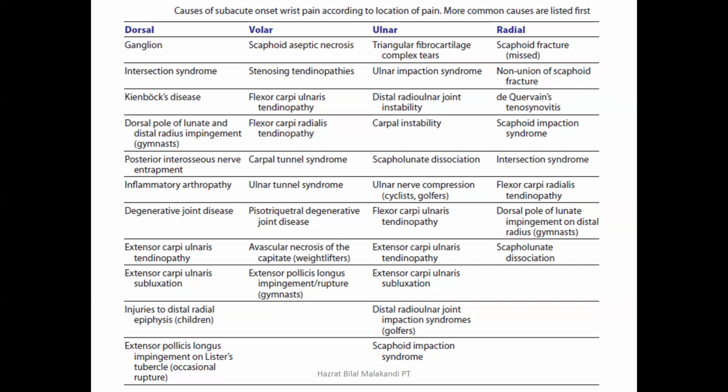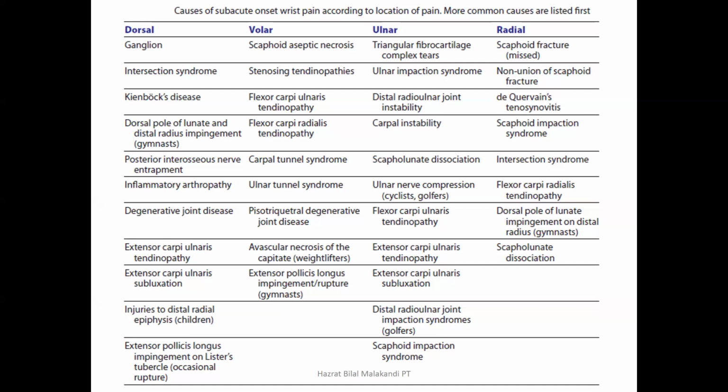Flexor carpi ulnaris tendinopathy. This is the flexor on the medial side, and which is helpful in the flexion of the carpal. That tendon is on the medial side. Flexor carpi radialis, the same wrist flexor on the radial side, on the thumb side, on the lateral side. Carpal tunnel syndrome, you already know that. The ulnar tunnel syndrome, we will discuss them in the upcoming session. The pisotriquetral degenerative joint disease, though not common as the other, but it may be present. If present, they will give the ulnar pain. Avascular necrosis of the capitate, extensor pollicis longus impingement rupture. Again, it may be most commonly present in the gymnast.